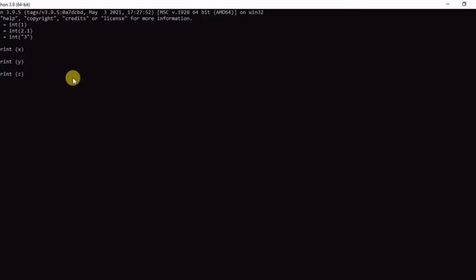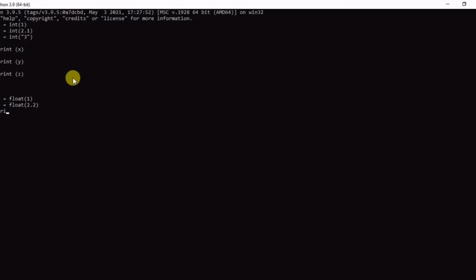The second one is float. For example, we are writing here x and the value of x should be a float. For example, we are putting the value 1. After that y, again float and its value. Suppose I am taking the value 2.2 for example.